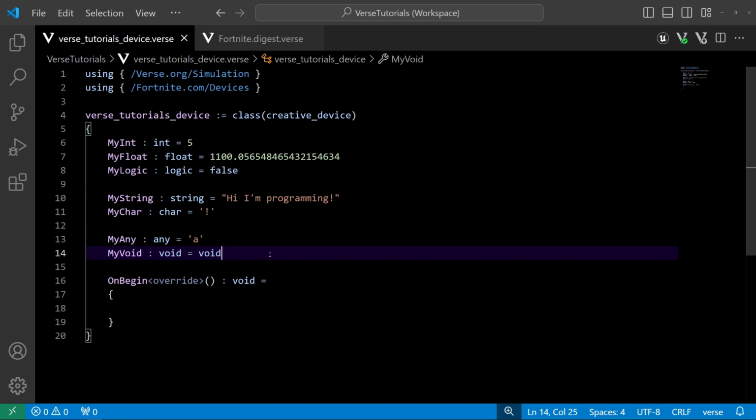And that's going to do it for this episode. I know it was kind of a short one, but in the next couple episodes, we'll be looking at the other two concepts of types in Verse, one being composite and the other one being container types.